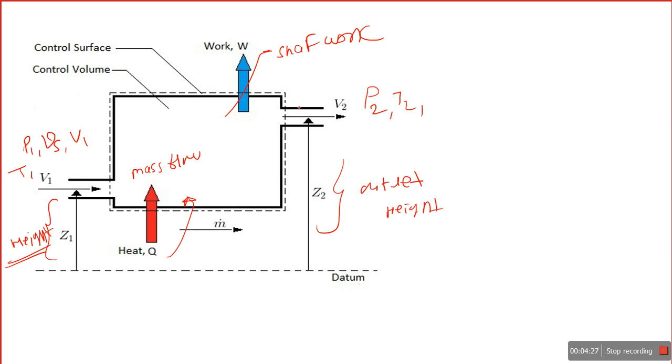If we take the example of a turbine and the mass flow inside the system, this is called a control volume, and the boundary of the control volume is called a control surface. For every open system, these two terms are very important: control volume and control surface. Then we can get proper work, or proper heat, from that system.